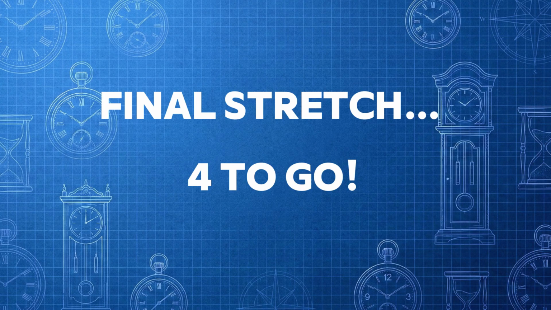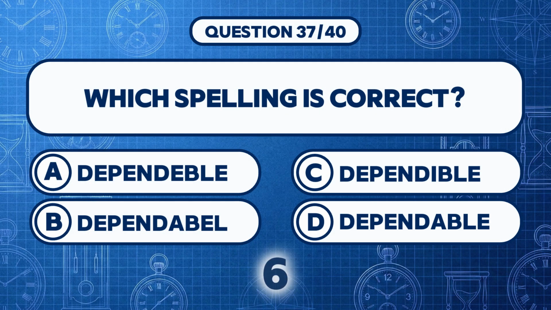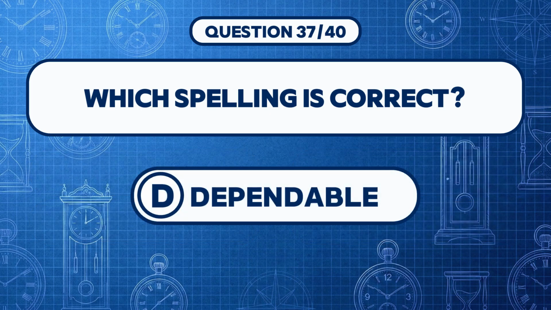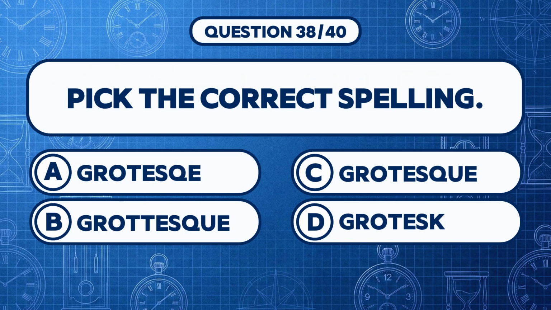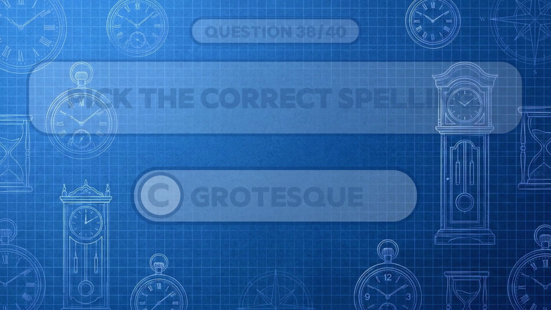Final stretch. 4 to go. Which spelling is correct? Answer D. Dependable. Pick the correct spelling. Answer C. Grotesque.